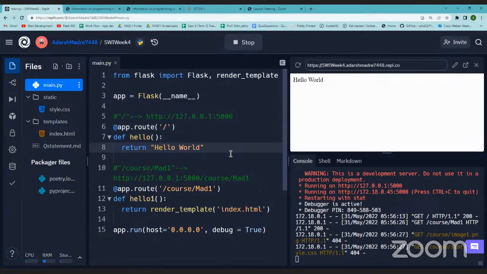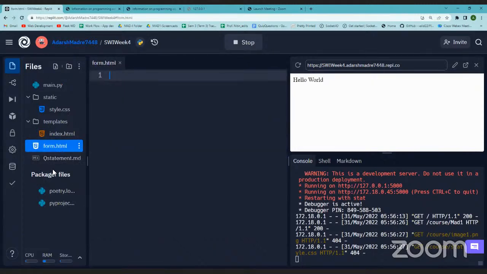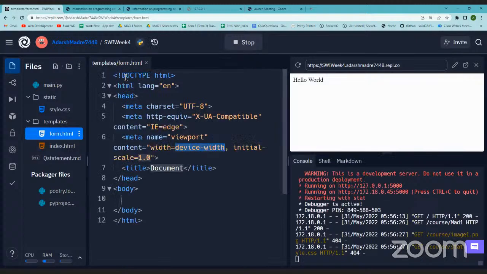Now we'll deal with the form, the data that we would need to take from the form, right? So we'll quickly create another file, and this file we need to create as a part of templates, right? So I'll just create form.html. This form.html should be within templates, right? Yeah, I hope you know this part.